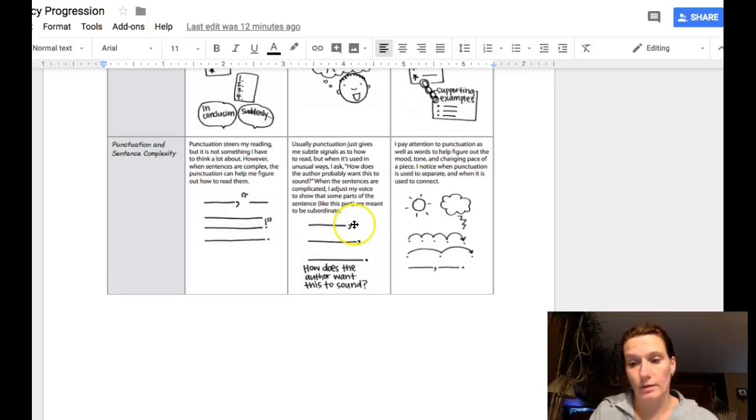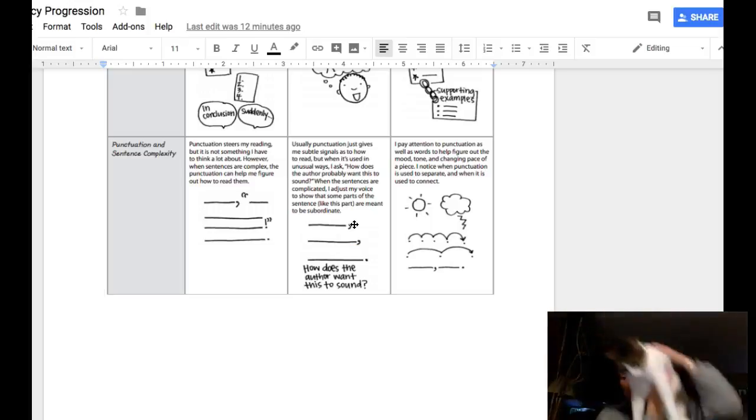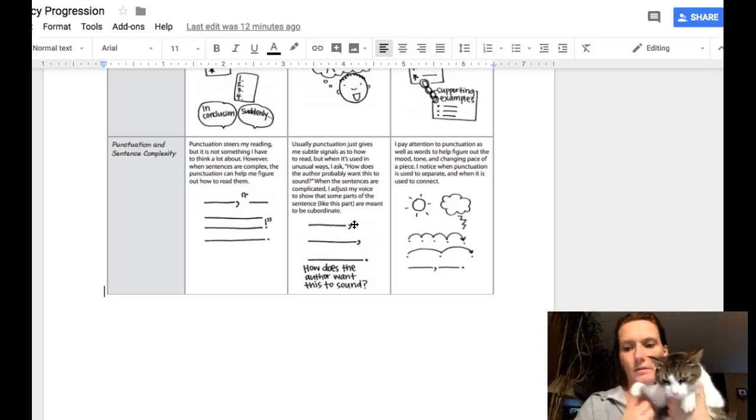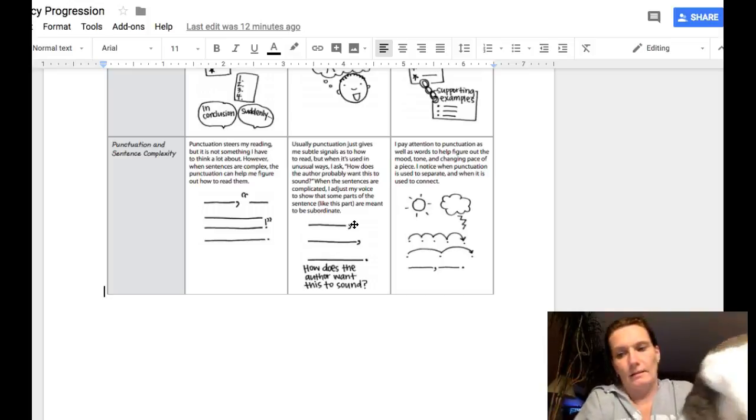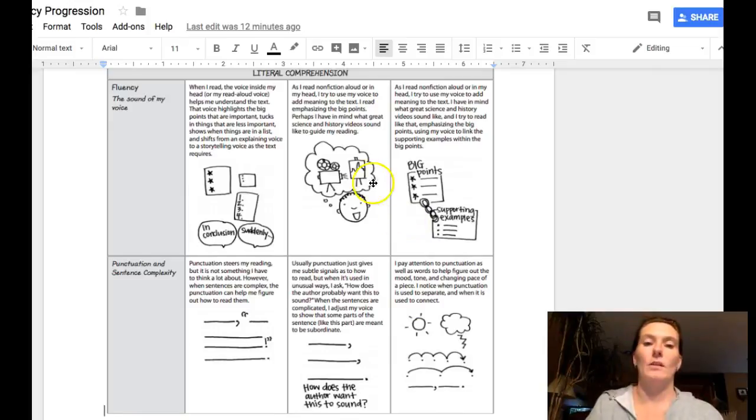Can you hear my cat? She's meowing. Come here, kitty. There you go. Boys and girls, this is Kitty. She came to do her cameo appearance tonight on the video. All right, there you go. You got to see one of my animals. Yes, she's walking across my kitchen table, which is where I'm sitting to give you this video.